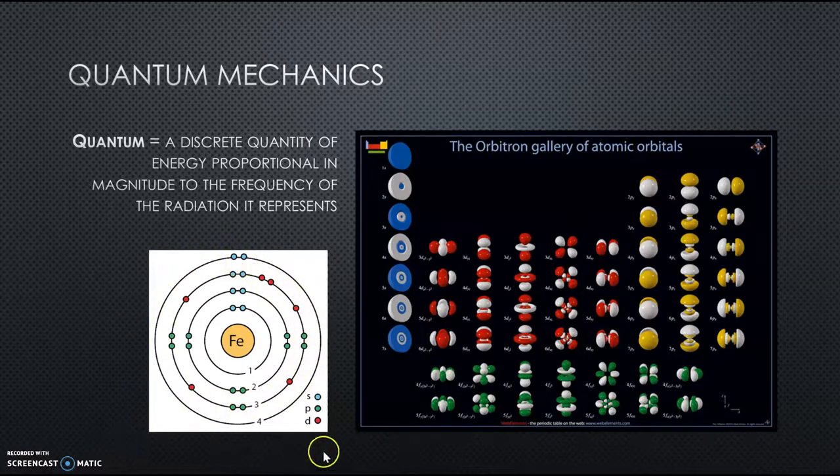The Bohr model shows this, but it's not exactly accurate in describing where electrons are found. The atomic orbital theory shows this in the picture on the right, that electron orbitals are a little bit more complex, and we're not going to dive into it. These orbitals were discovered using mathematical theories and formulas, but just understand that the Bohr model of the atom isn't exactly accurate in showing where electrons will actually be found. They flow in these orbital clouds, as shown in the right, but the Bohr model of the atom can help us understand the idea of quantized energy states.